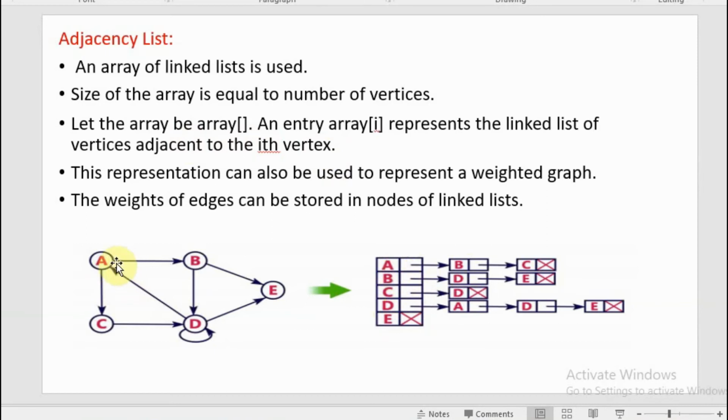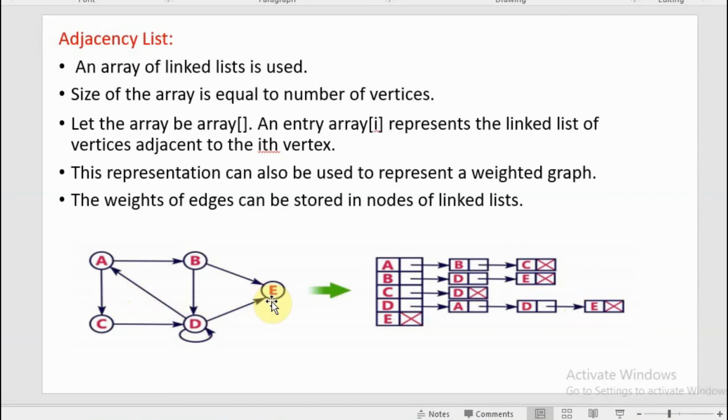For example, from A, we have two outgoing edges, that is B and C. So B and C are joined in the form of a linked list. Now what about B? From B you will have an edge to D as well as E. So B is pointing towards D and it is again pointing towards E. Similarly, you can write for C and D. Here one more thing is there.